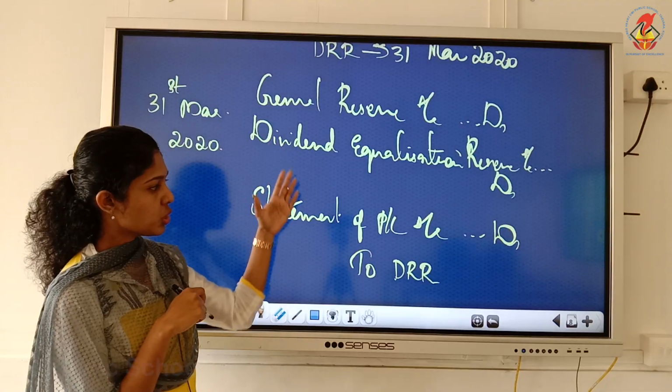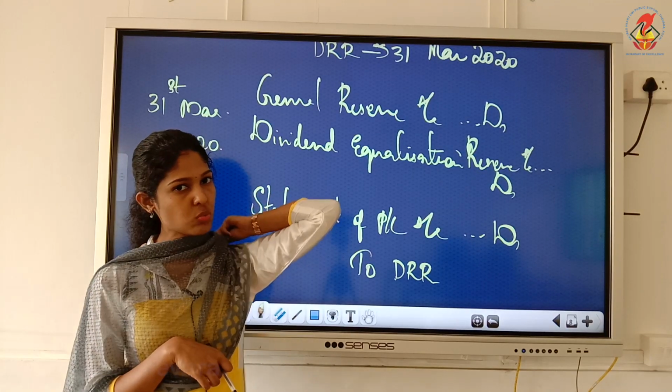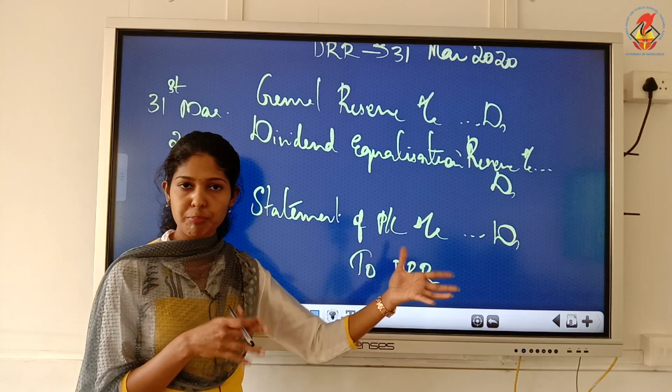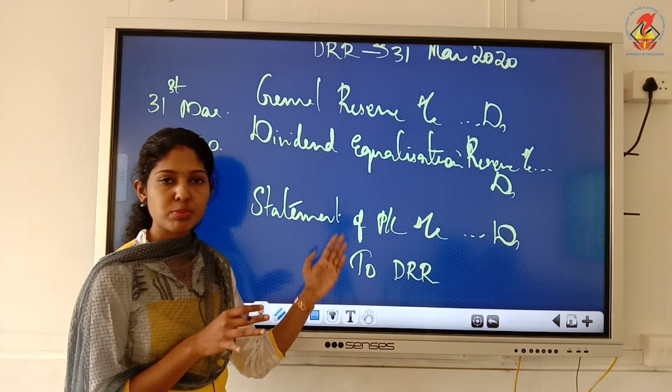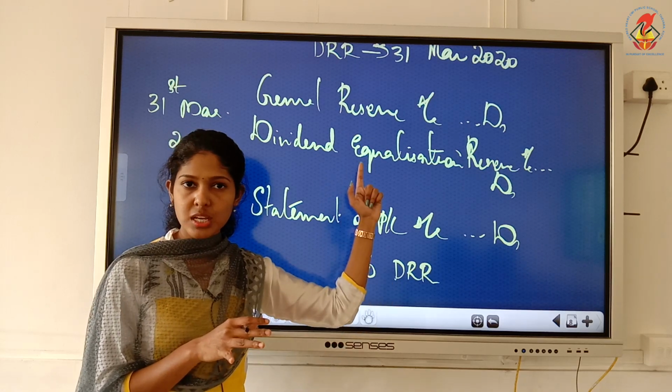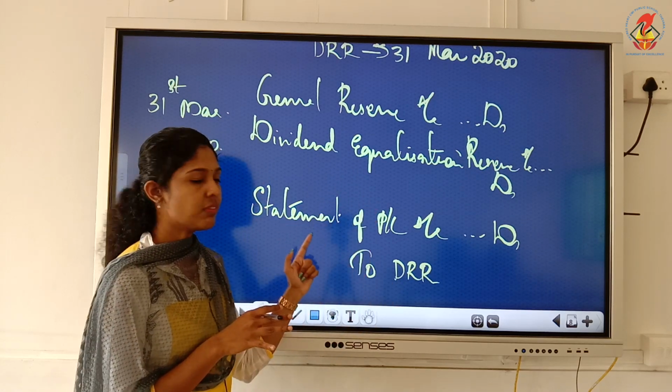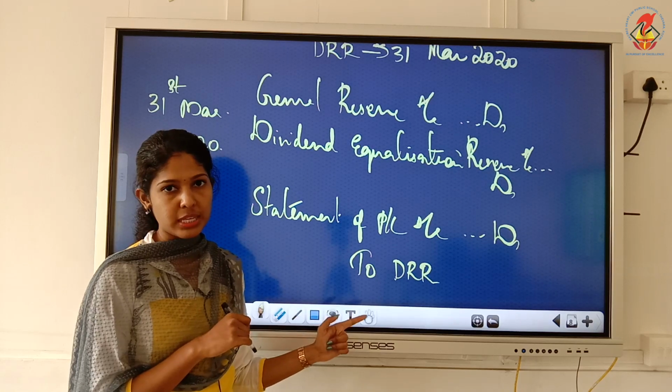Understood? Usually in questions, we will be just transferring from P&L, from profit. But these options also we have: general reserve, dividend equalization reserve, statement of P&L to DRR.